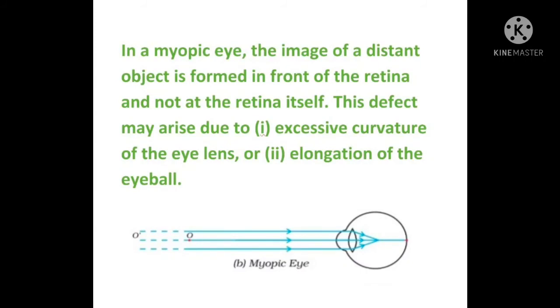Elongation of the eyeball means the object which is kept at a distance gets blurred, and it commonly results in abnormal elongation of the eye. That's why the person is suffering from myopia or nearsightedness. They can see what is kept near to them, but they can't see what is at a distance.